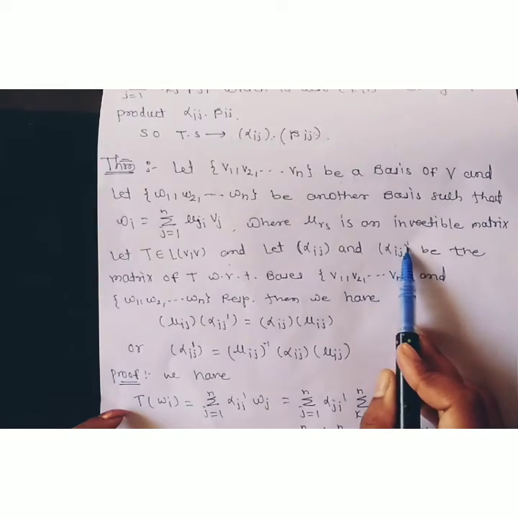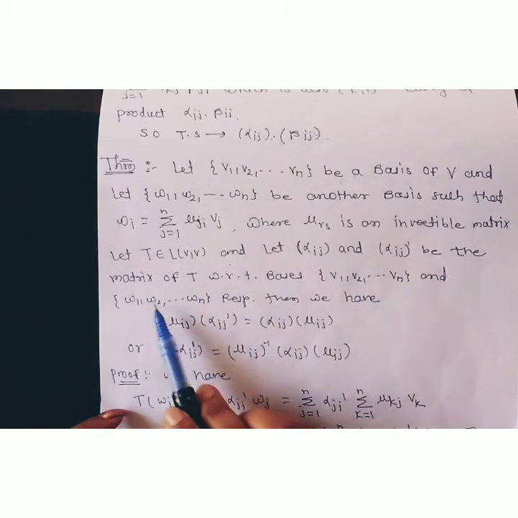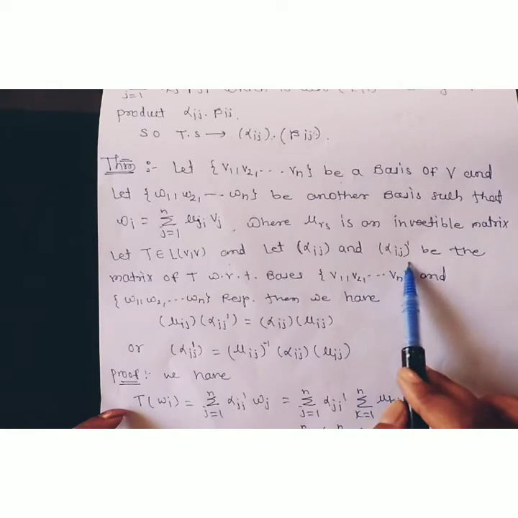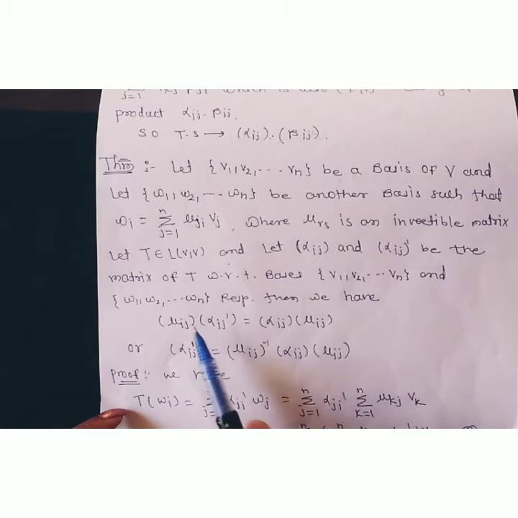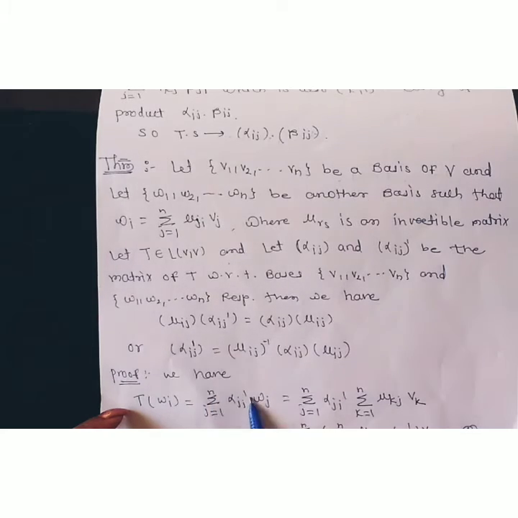Alpha ij dash is the matrix of T with respect to the basis W1, W2, up to Wn, and we have to calculate T of Wi, meaning the matrix of T with respect to this basis W1, W2, ..., Wn. Therefore, the matrix of T with respect to this basis is nothing but alpha ij dash. Therefore, it can be written as the summation, j running from 1 to n, of alpha ji dash into Wj.